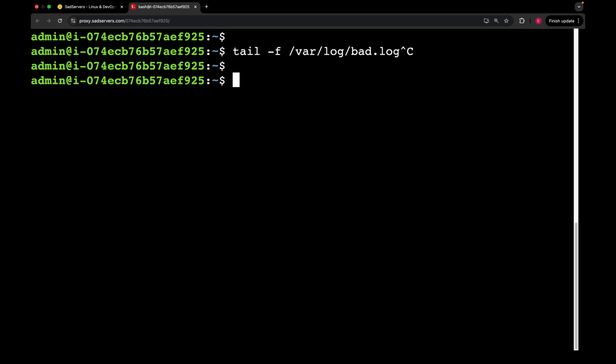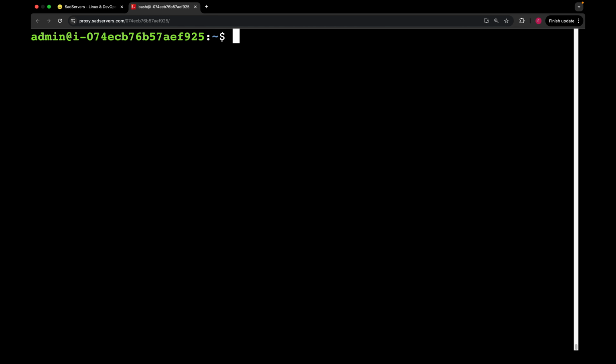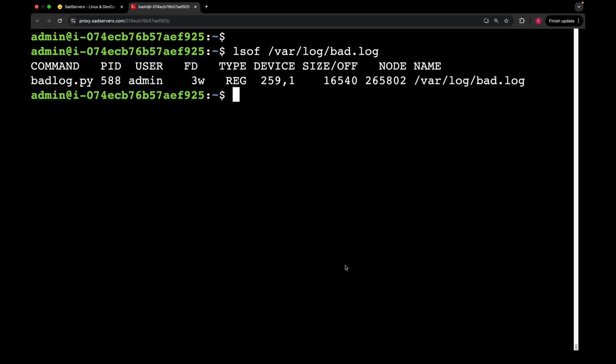In Linux, we have this command called lsof. It basically means list open files. And with this command, we can also see the processes that open the files. So I'm gonna do lsof, then we're gonna provide this file path, /var/log/bad.log. Press enter.